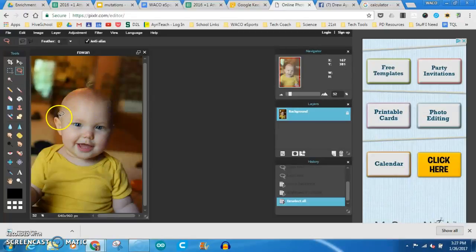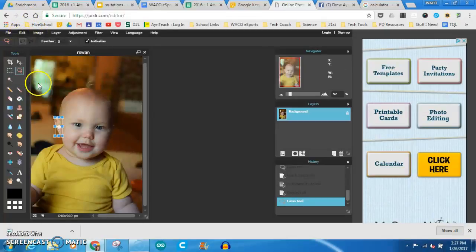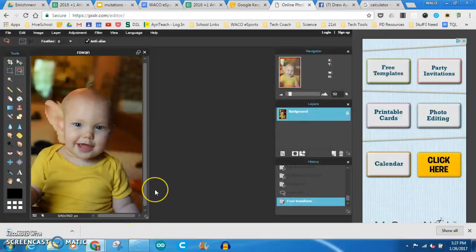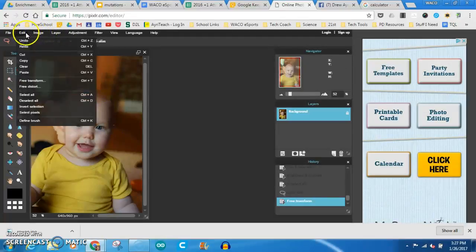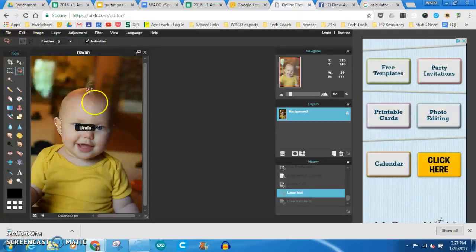Another option that we could do is I'm going to select his ear. And I'm going to go to Image, Free Transform. And now maybe we can say, oh, he had a big ear mutation. I'm going to click yes, Apply Changes. So after something's selected, we go to Free Transform, and you can distort stuff, make it tall or skinny, things like that. Okay, so that's another one. I'm going to go ahead and edit, undo.